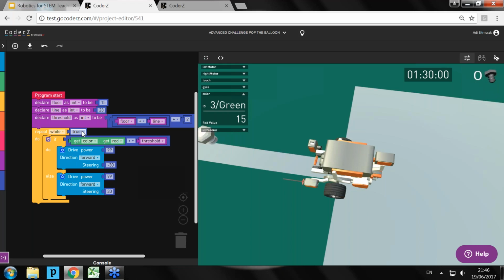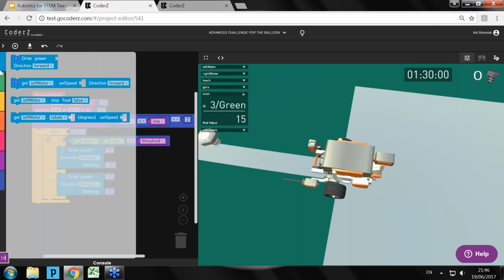The only thing we may need to do is tweak our code, maybe lower the speed or change the steering value. The only risk here is that if we go too fast, we will cross the line and our Jedi mind trick will blow up in our face. Let's try it and see how it goes.